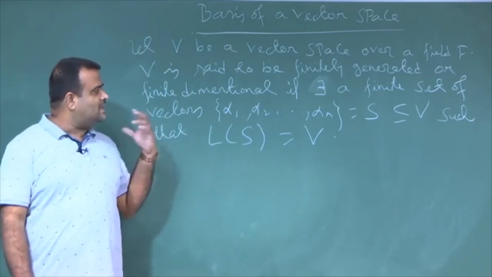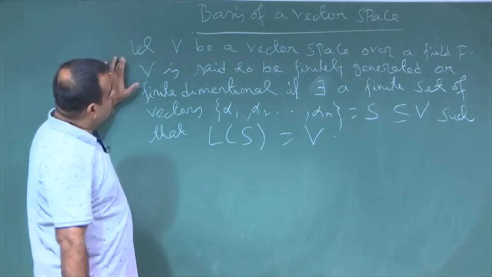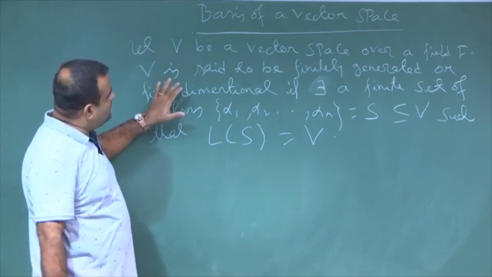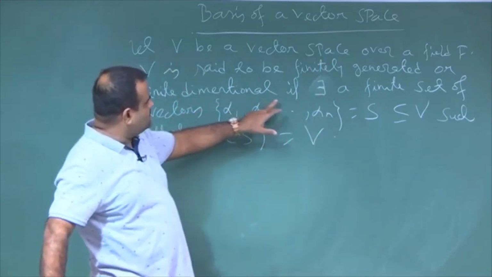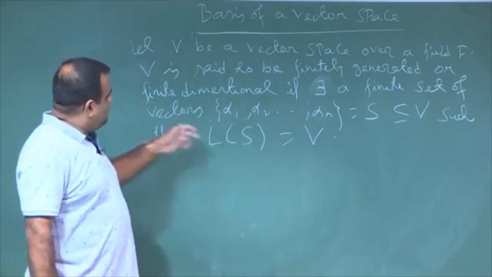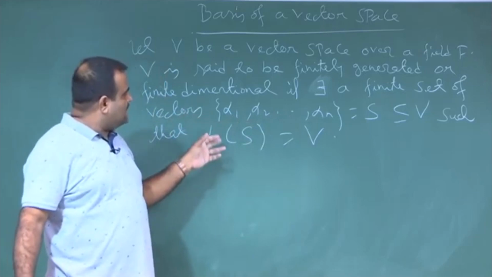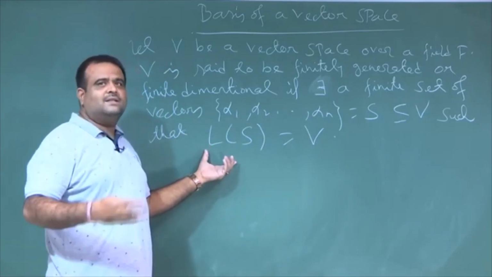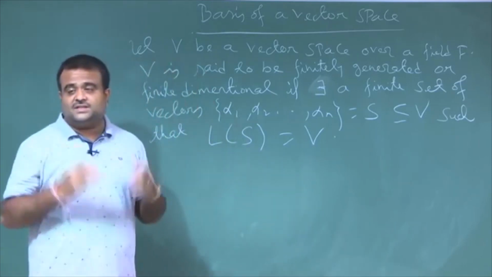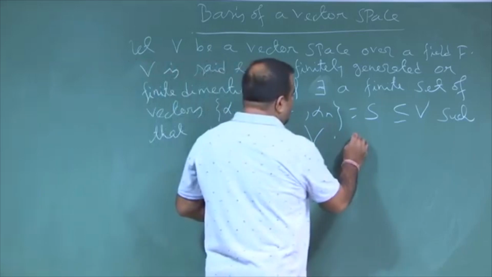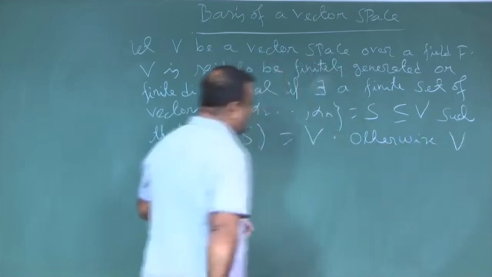So, V is said to be finitely generated or finite dimensional if there exists a finite set of vectors, say n vectors, such that it is generating V. Otherwise, if no such S exists, V is infinite dimensional.